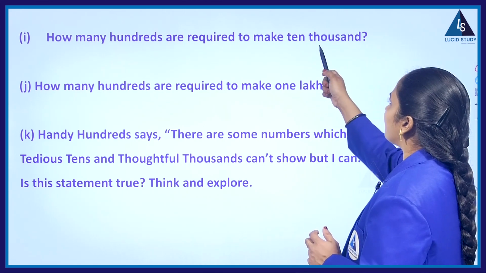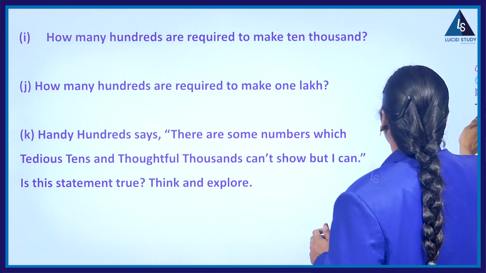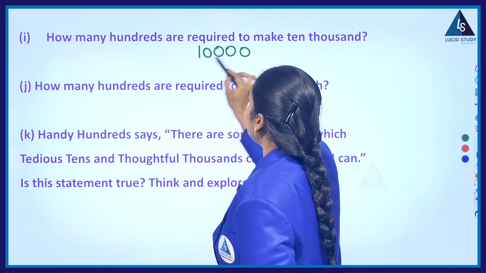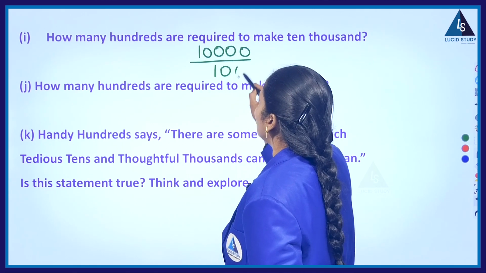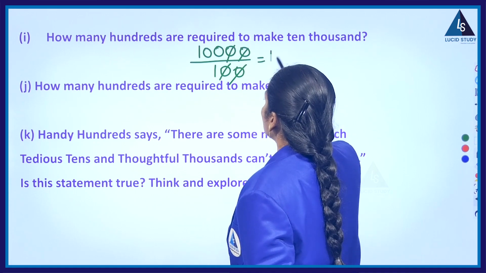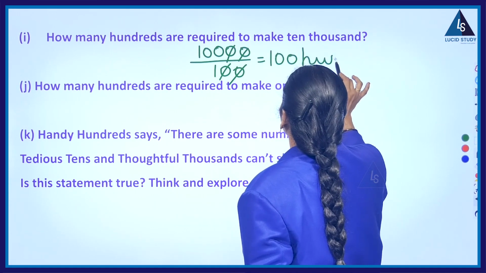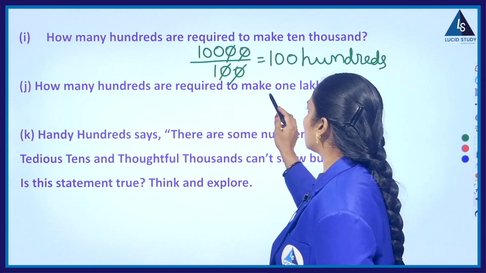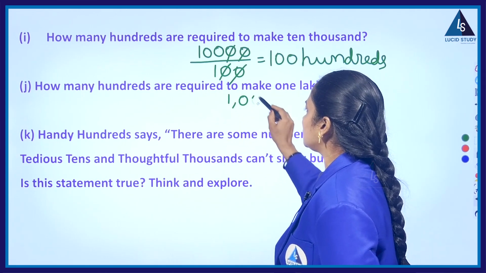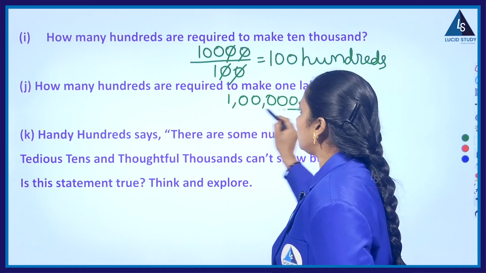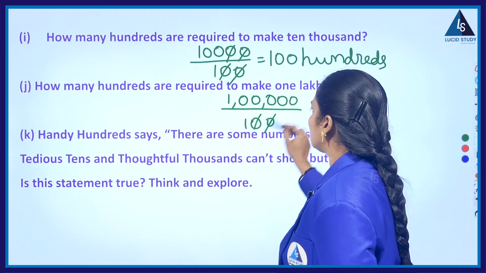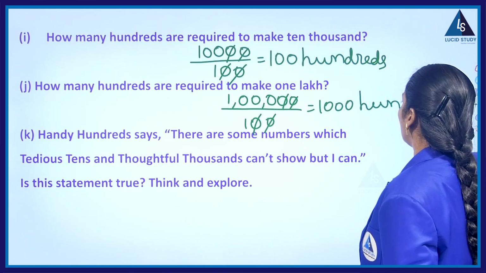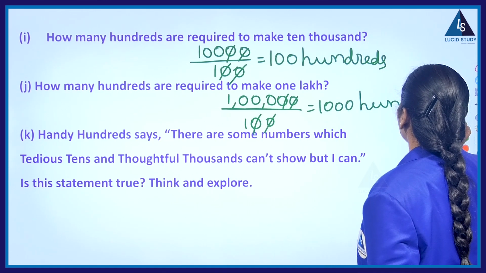Now how many hundreds are needed to make 10,000? So how will I get the answer? Simple. 10,000 divided by, they are asking how many hundreds. So 2 zeros get cancelled. So 100 hundreds make 10,000. Simple. Next, how many hundreds are required to make 1 lakh? Even this question we already answered. Simply divide 1 lakh by 100 where 2 zeros get cancelled. So 1000 hundreds make 1 lakh. But these points are all important.